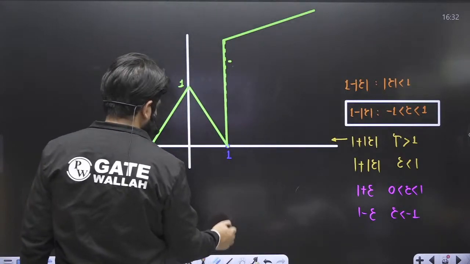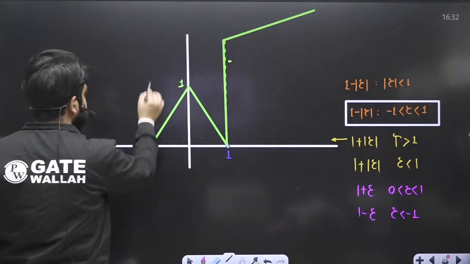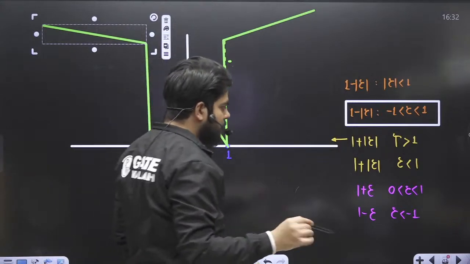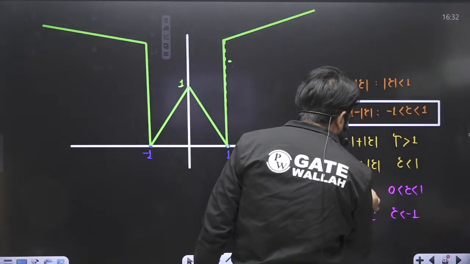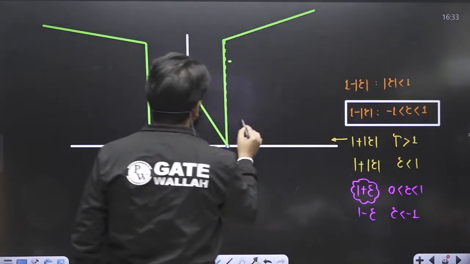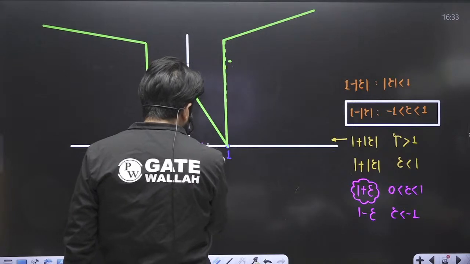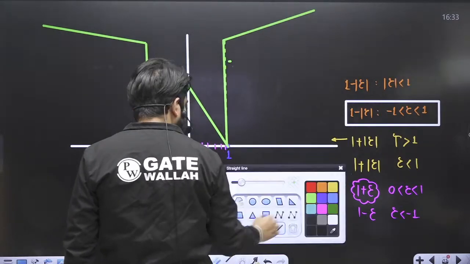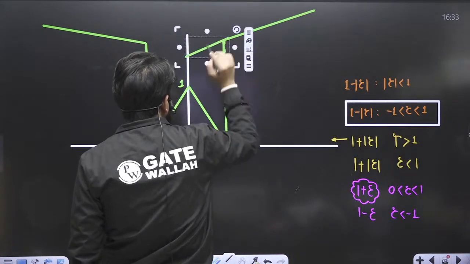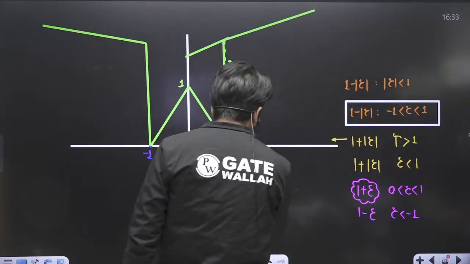So minus 1, okay, but another extra part will come between 0 to 1, which is again 1 plus tau, which means this becomes 2 plus 2 tau. So this graph between 0 to 1, again this graph comes back like this. Okay, so overall this graph becomes a non-even graph.